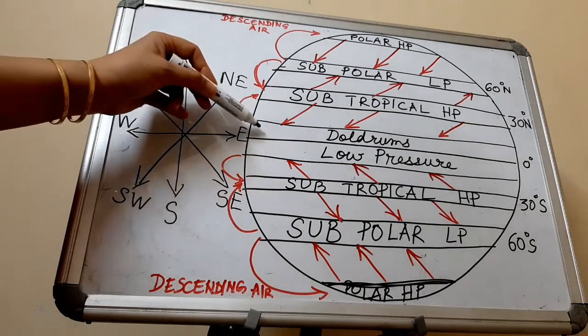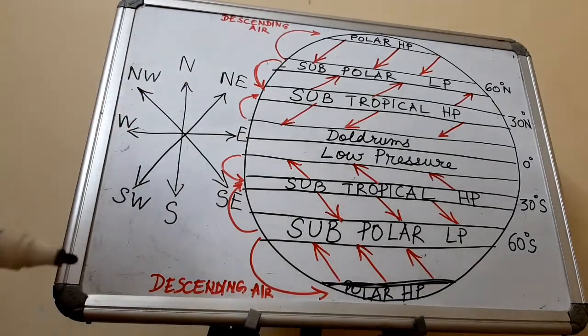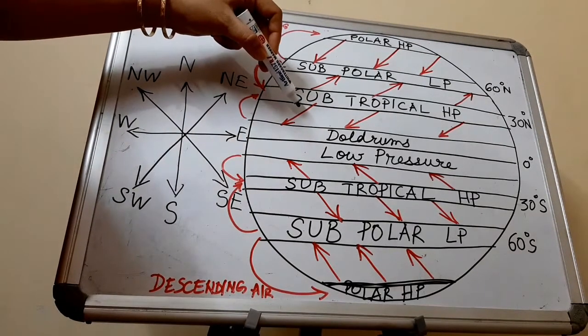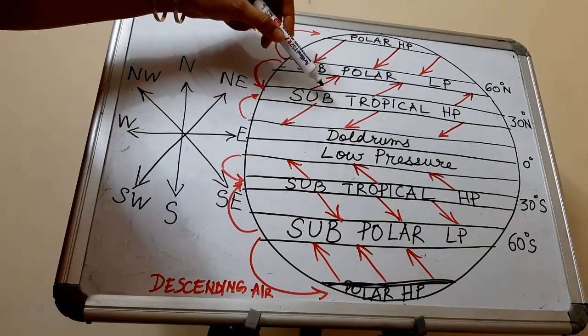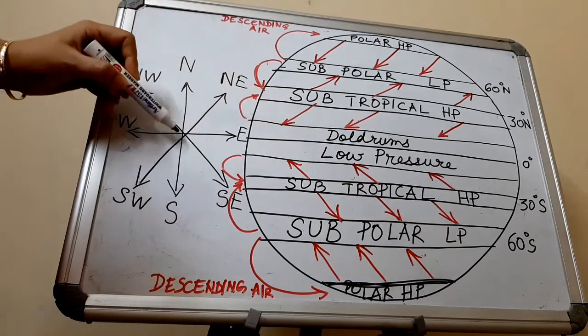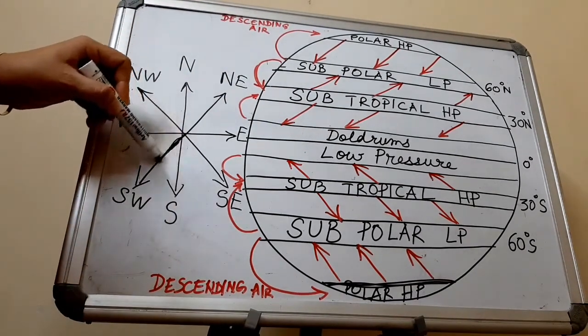Now we have to name these winds. How do we name the winds? We name the winds according to the direction from where they blow or from where they originate. For example, this particular wind, which is blowing from subtropical high pressure to equatorial low pressure in the northern hemisphere, is blowing in this direction.